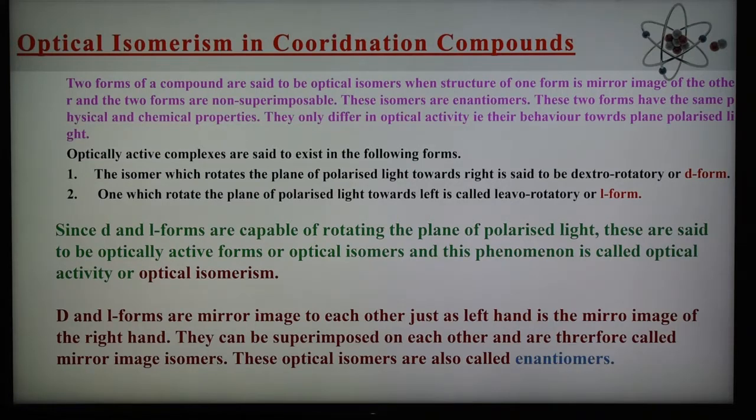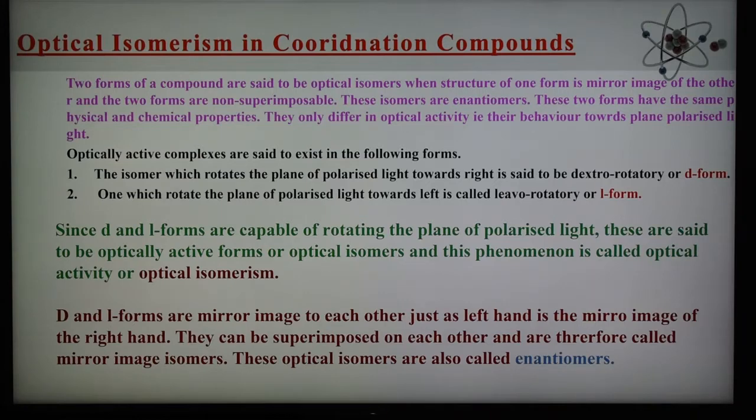This property of a complex rotating the plane polarized light is known as optical activity, and the complex showing this property is said to be optically active. Optically active complexes are said to exist in two forms. Number one, isomers which rotate the plane polarized light towards the right, that is in a clockwise direction, are said to be dextro-rotatory, or in short we can write D form.